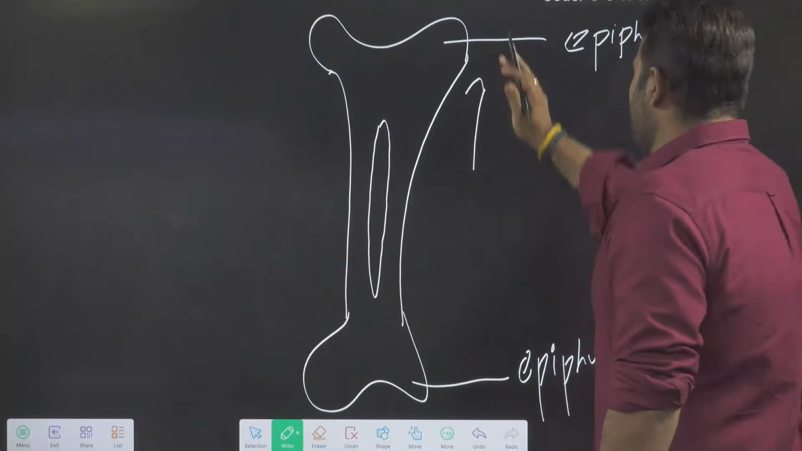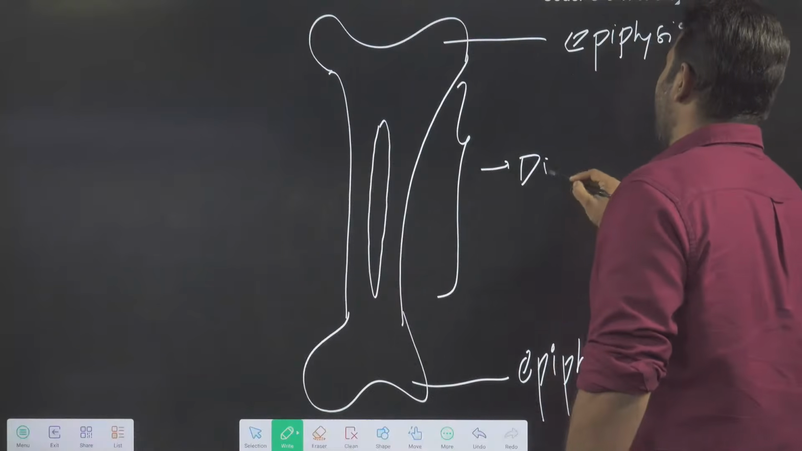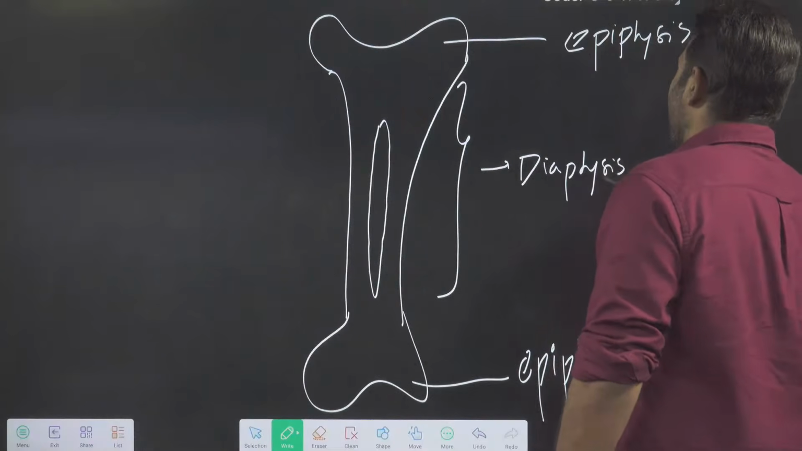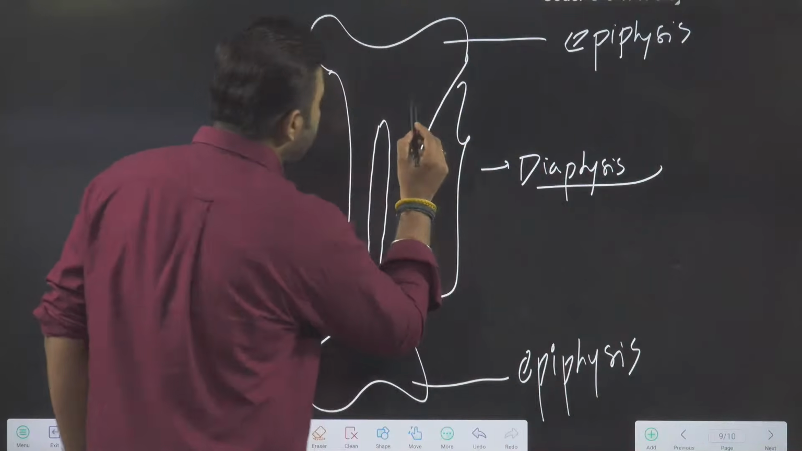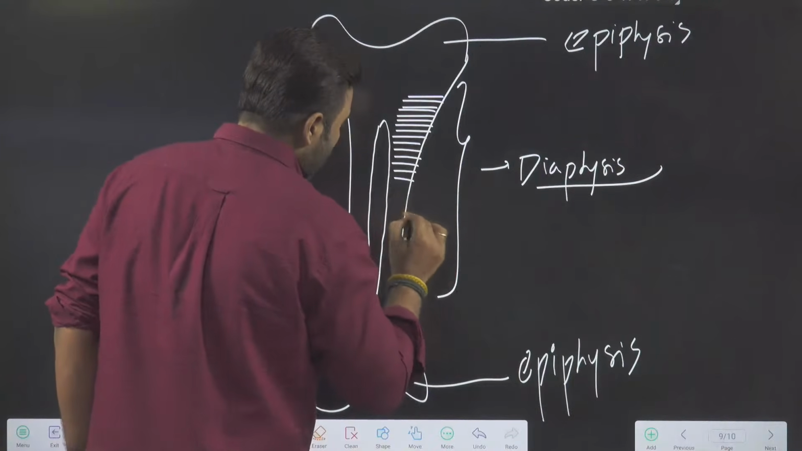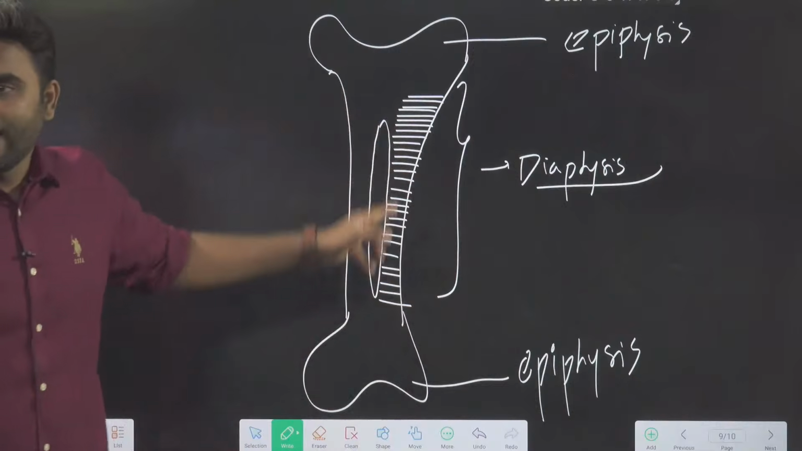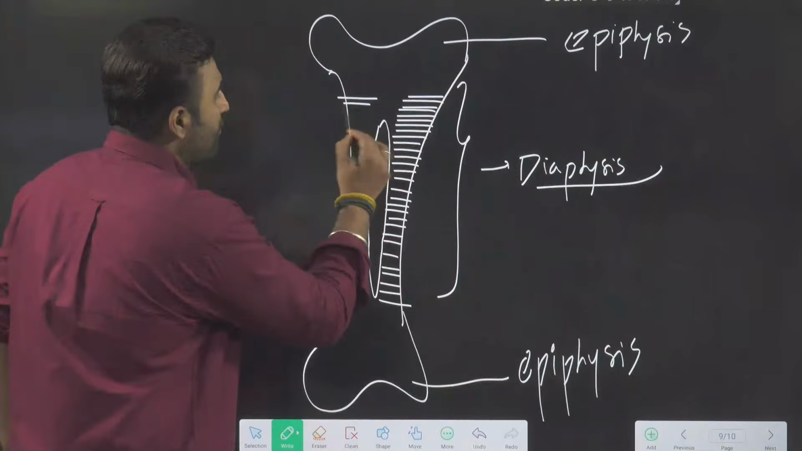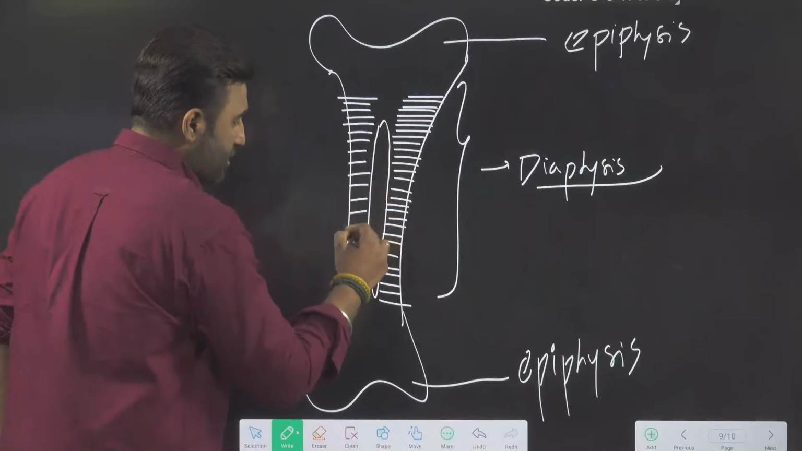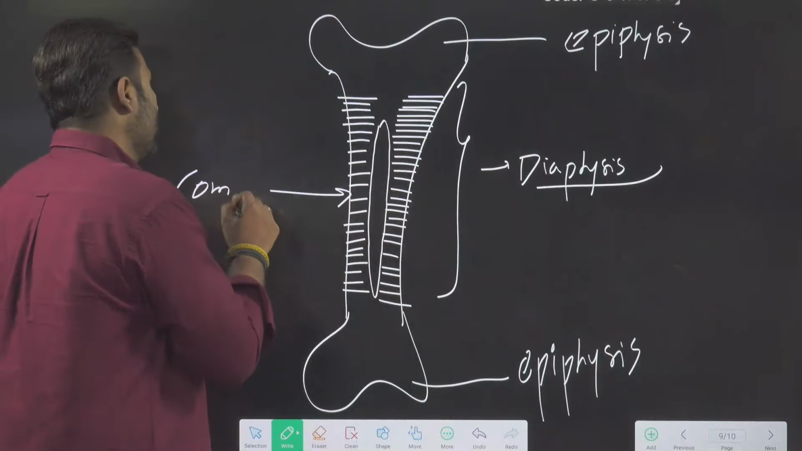The shaft is called the diaphysis. In the diaphysis there will be compact bone, a tall column-like structure. So in the diaphysis there will be compact bone. This represents the compact bone.